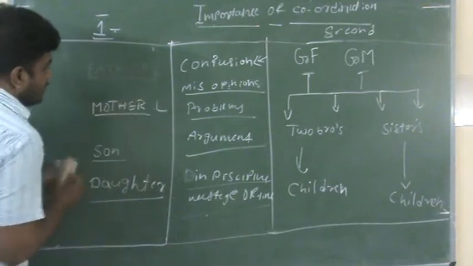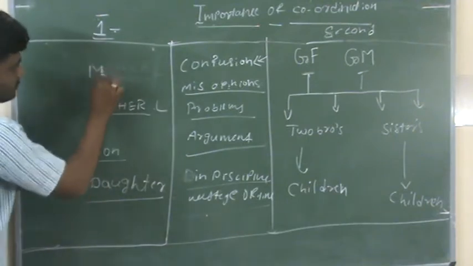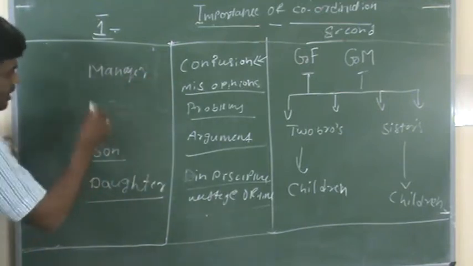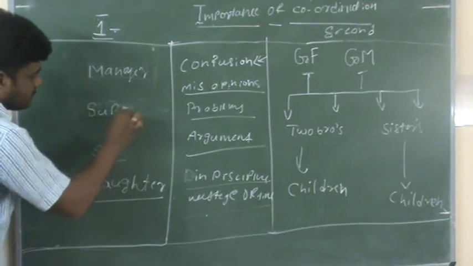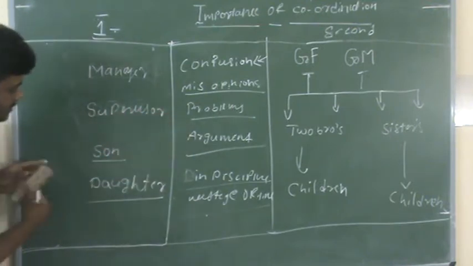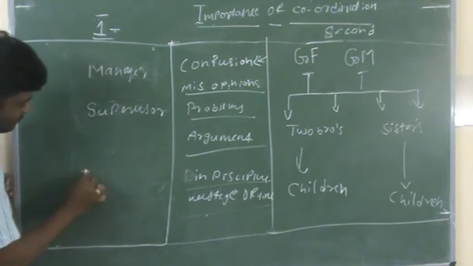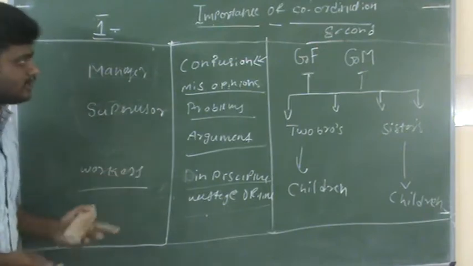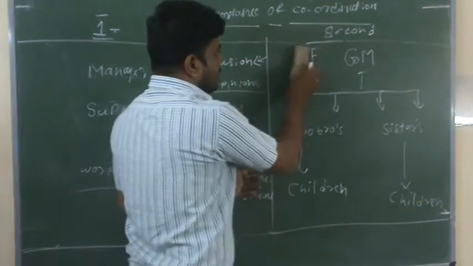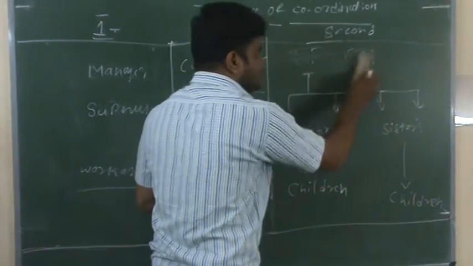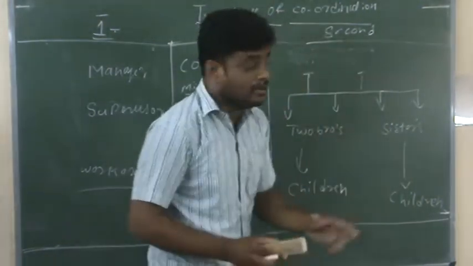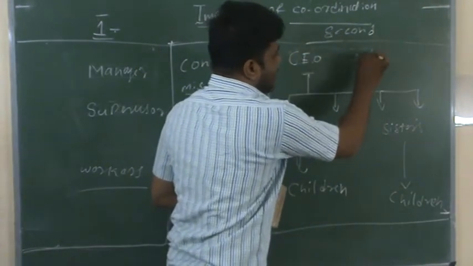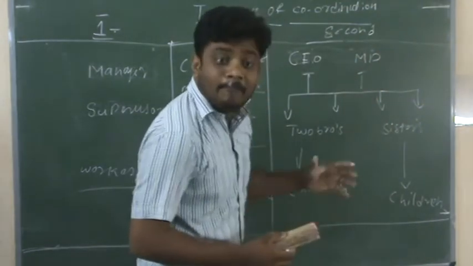Just take the example: father as a manager, mother converted as a supervisor, son and daughters taken as workers: managers, supervisors and workers. And here I am replacing grandfather and grandmother with CEOs and managing directors.